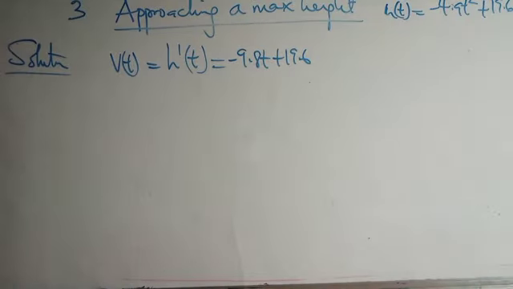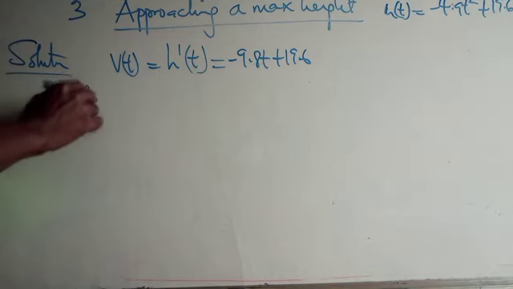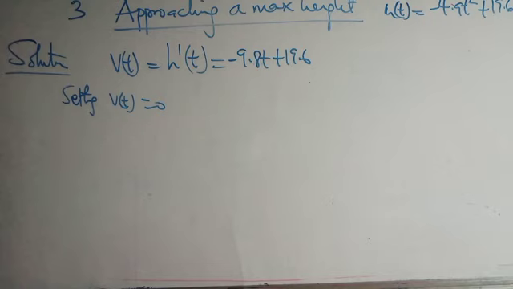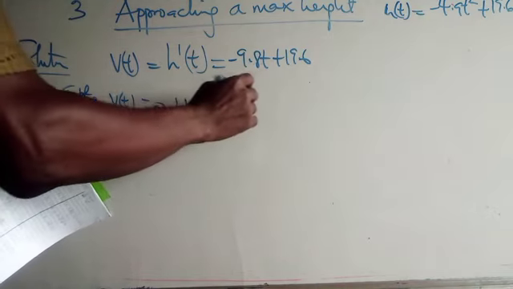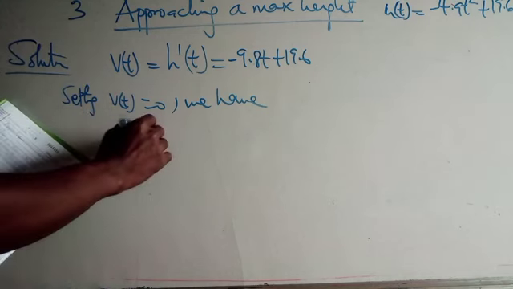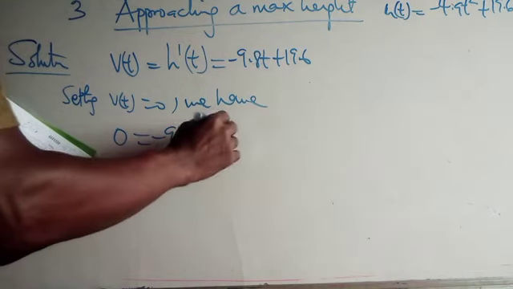So now setting v of t to be 0, that is, when the ball reaches the maximum height, the final velocity is equal to 0. So we have 0 equals minus 9.8t plus 19.6.